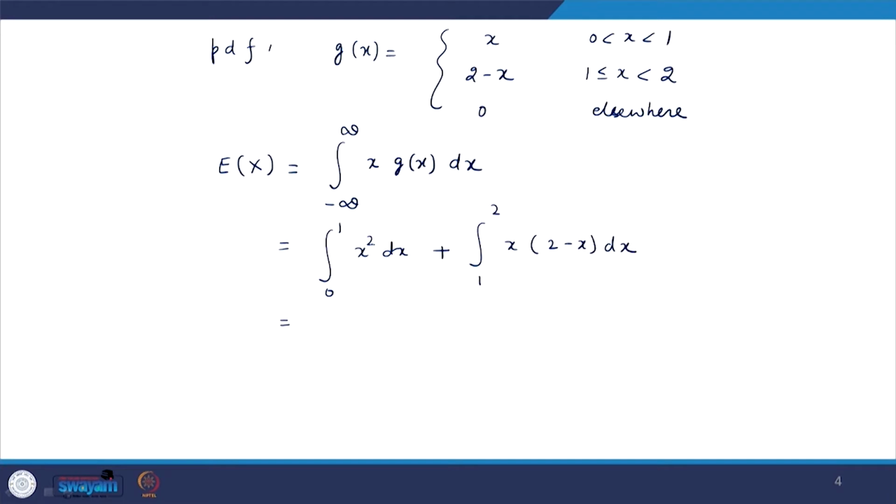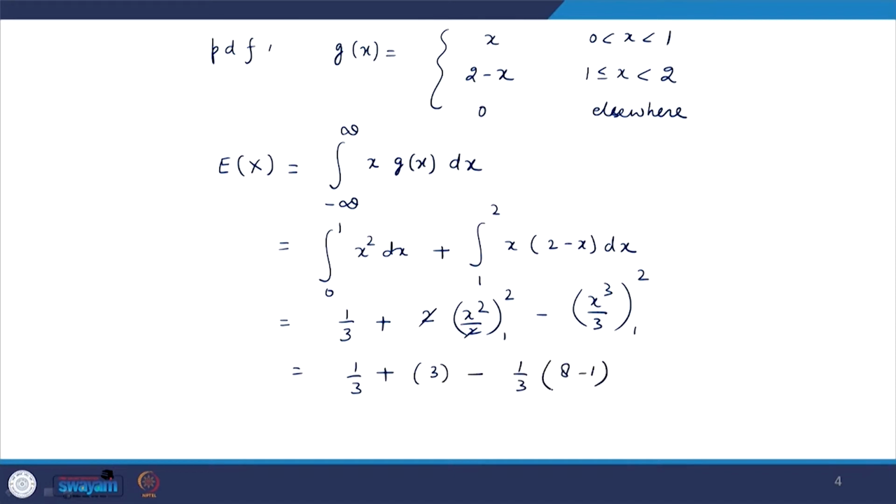So this will be x cube by 3, which is 1 by 3, plus 2 into x square upon 2 from 1 to 2, minus x cube upon 3 from 1 to 2. So this is 1 by 3 plus, the 2 cancels out, 4 minus 1 is 3, minus 1 by 3 times 8 minus 1. So the final answer will be 10 by 3 minus 7 by 3, which is nothing but 1. In this way we can find the expectation of random variable x for this PDF.